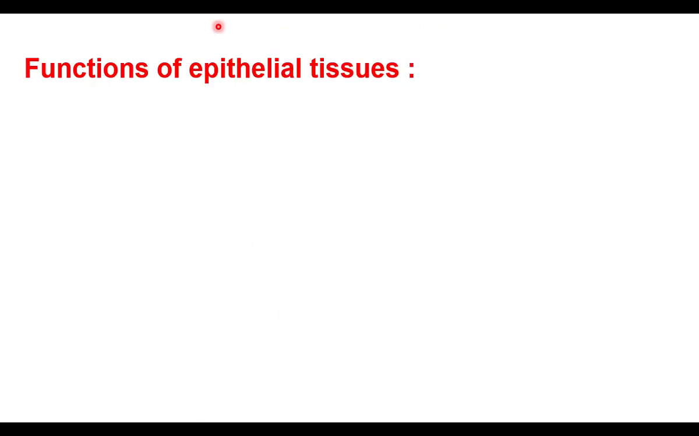Functions of epithelial tissues. Let us see the functions of epithelial tissues one by one. Protection. Skin surface has epithelial tissues. Here the function is protection. What kind of protection do we get from epithelium? Protection from damage. Protection from the entry of microorganisms. Disease causing organisms cannot enter through the epithelial tissue layer of skin.